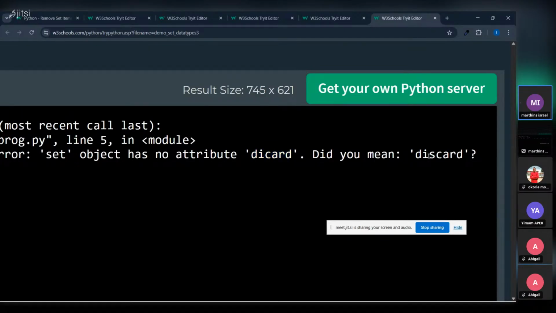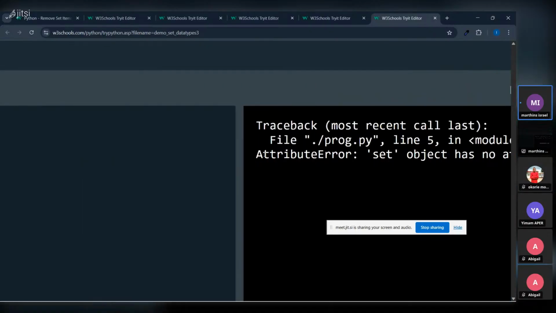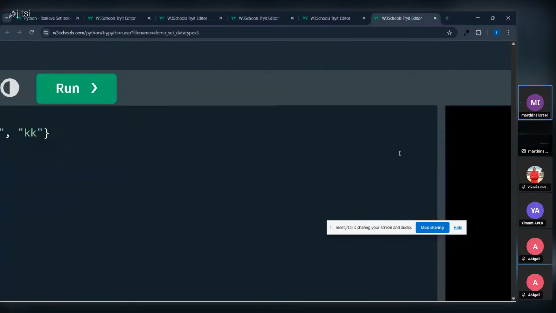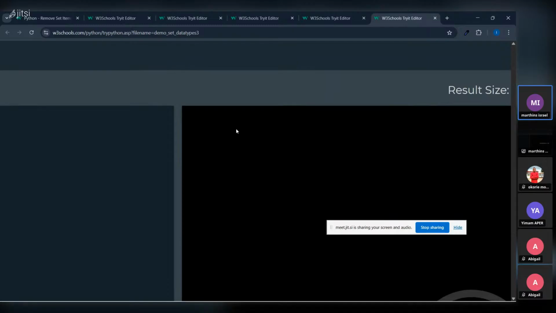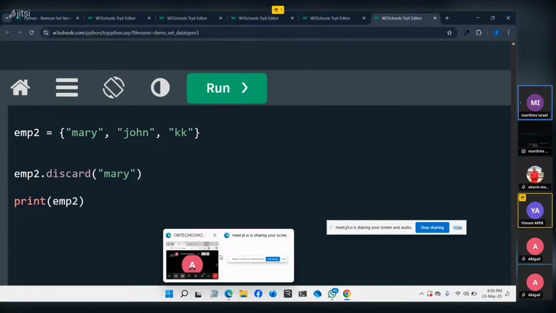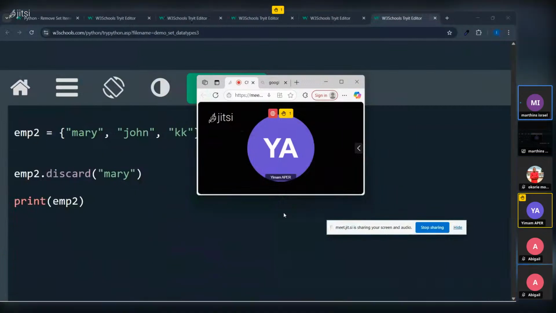You will have those errors every day. So it's telling you, do you mean discard? Because discard is the correct Python method. So it's DIS. I did not put S here, so it will not run at all. So if we go and put S here, come here and put S in discard, and we click on run, Mary has been removed. So that's how it works. So remember your spellings and typos. Any small errors, it will not respond to you.